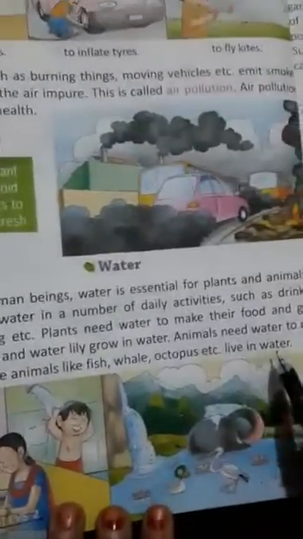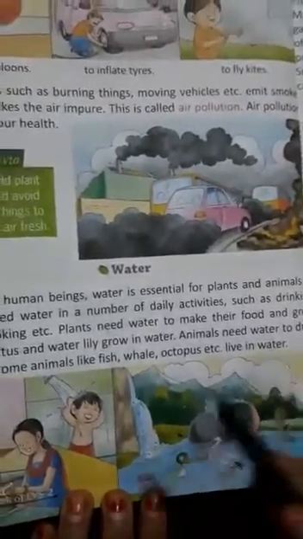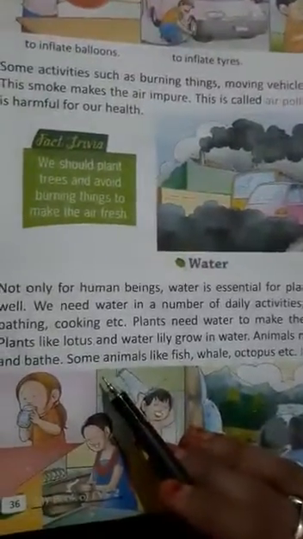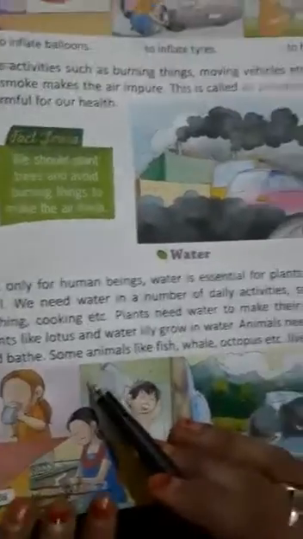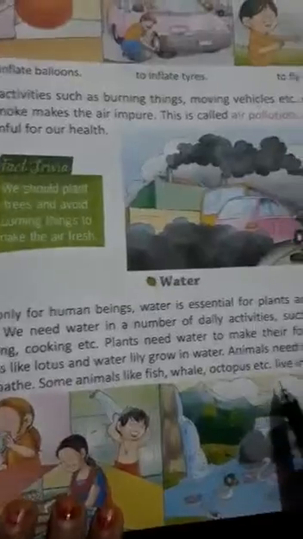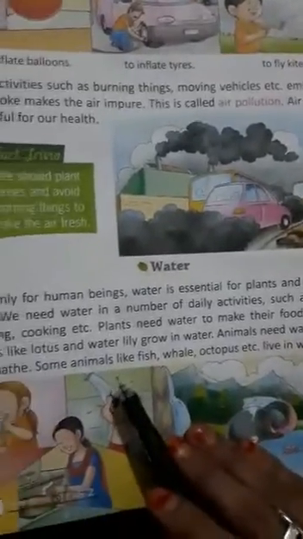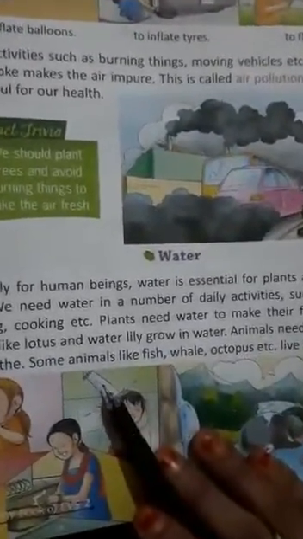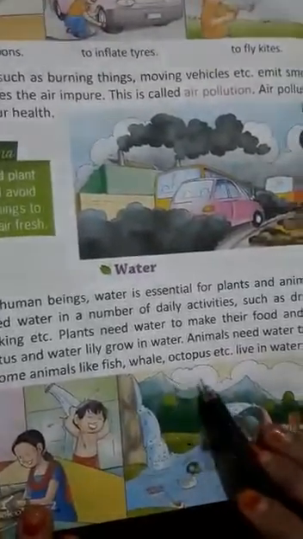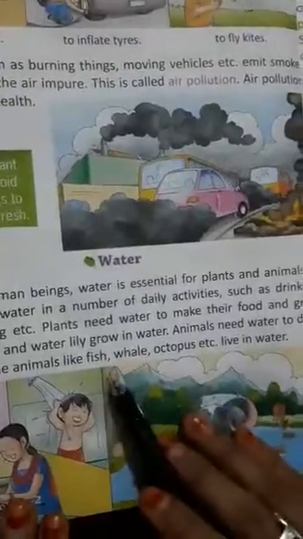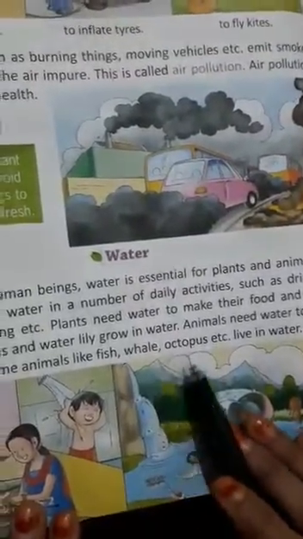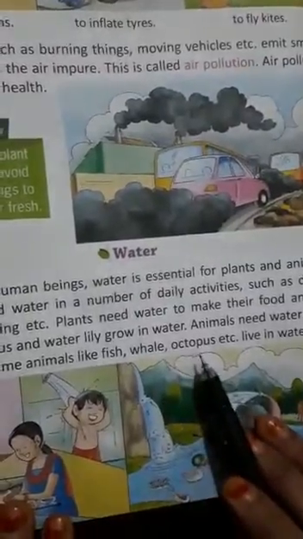Animals also need water to drink and bathe, just like humans. Animals also drink water. Animals can bathe there. Some animals like fish, whale, octopus, etc. You already know many animals live in water. It's like fish, whale, octopus, snake, frog. A lot of animals live in water, so it is very necessary for all living beings.